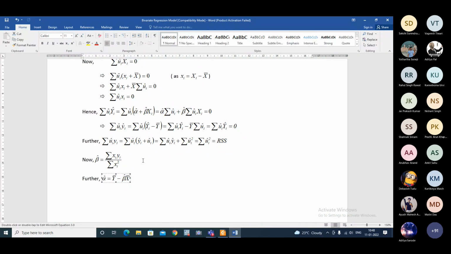So you can write it as summation of capital Xi minus capital X bar into capital Yi minus capital Y bar, divided by summation of capital Xi minus x bar whole square. Isn't it? What can be written here? Okay, let me write.